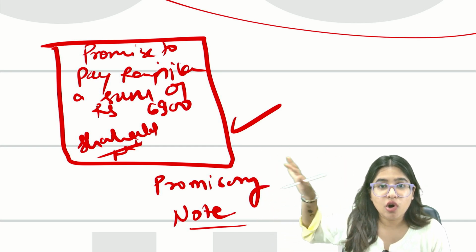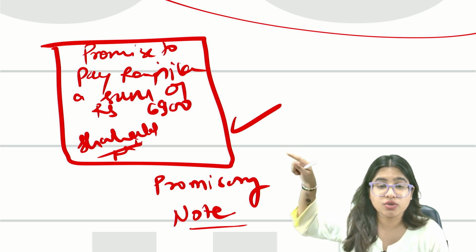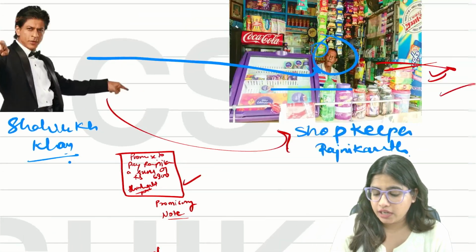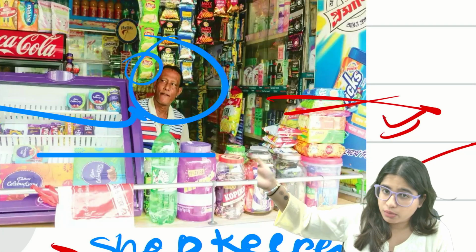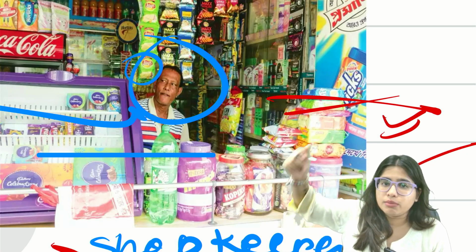So we need a law to legalize this particular document, which will give legal validity to this document, so that if, let's say, Shah Rukh Khan doesn't pay the 6,900, this poor shopkeeper can go to the bank, show this document to the bank and get it encashed, and later the bank can recover the money from Shah Rukh Khan.